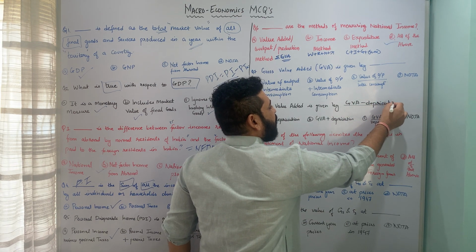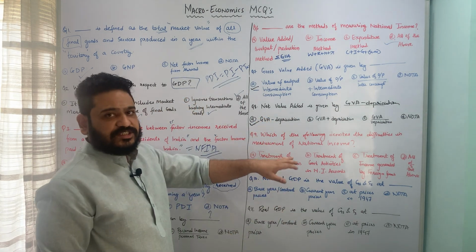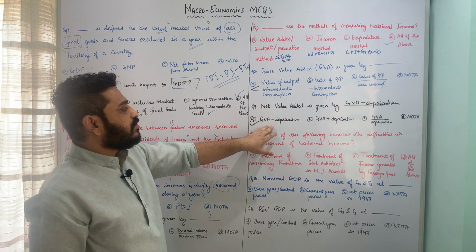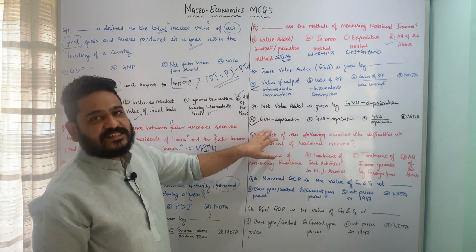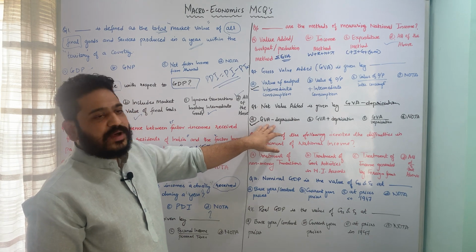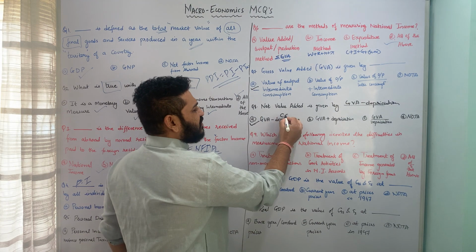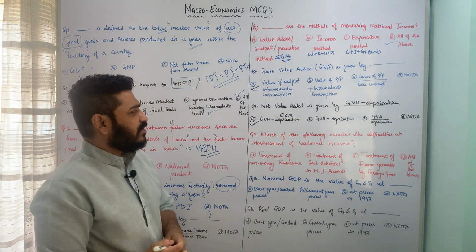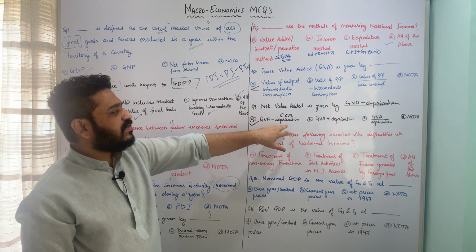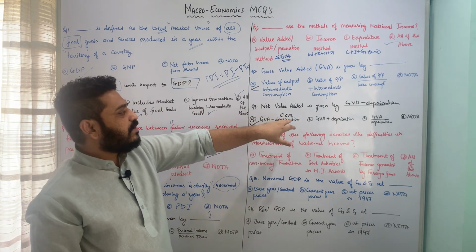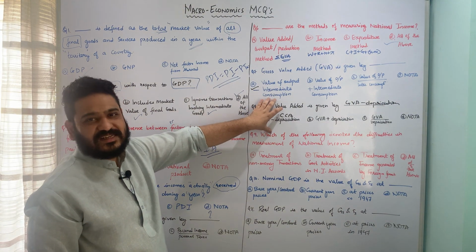Yeah, depreciation, and therefore option A, gross value added minus depreciation, is the correct answer to this particular question, which is talking about net value added. So net value added is GVA or gross value added minus the depreciation. This is also called CCA or capital consumption allowances. So usually you might find this formula, but it is usually depreciation. So GVA minus depreciation is equal to net value added. I hope this question is pretty much clear.